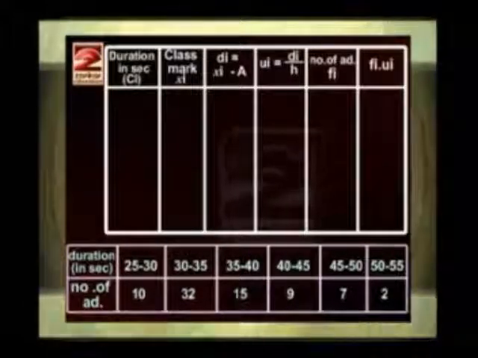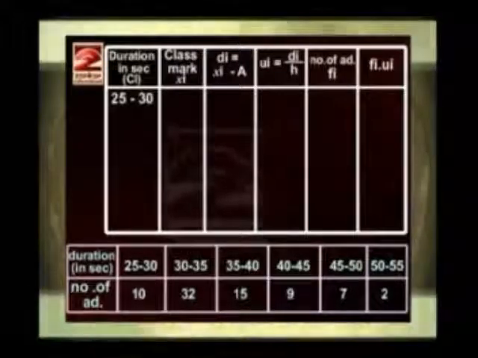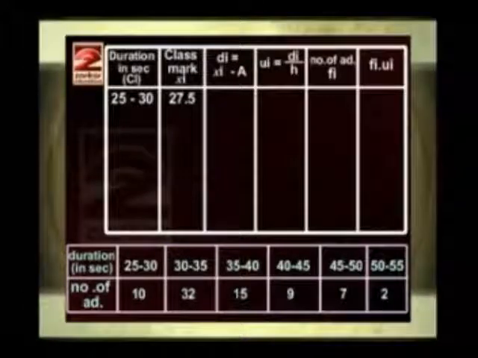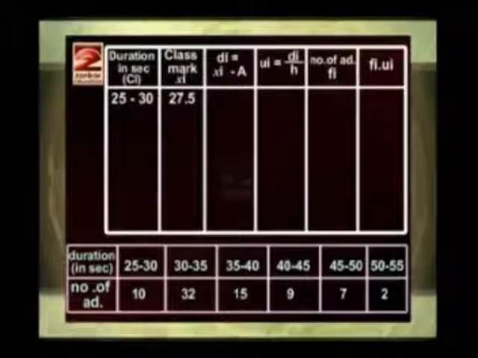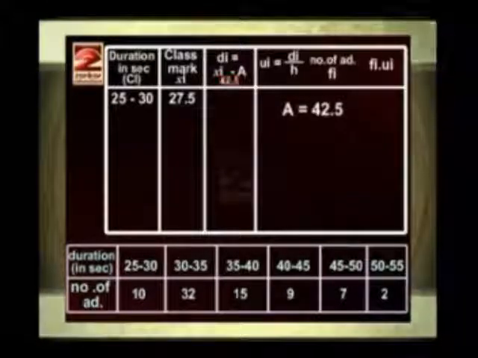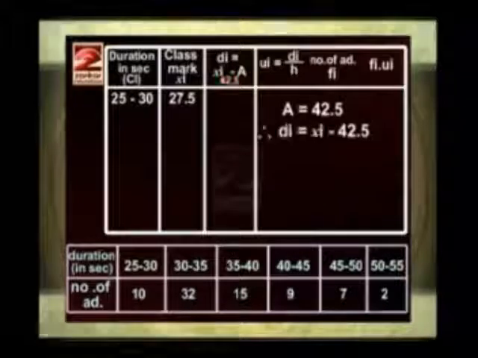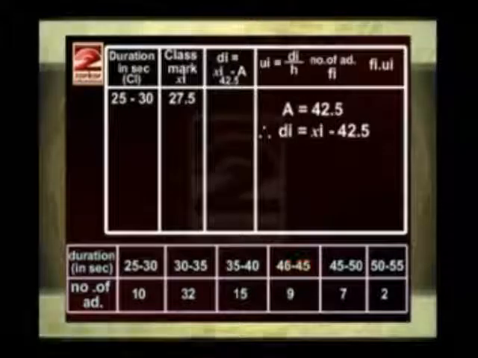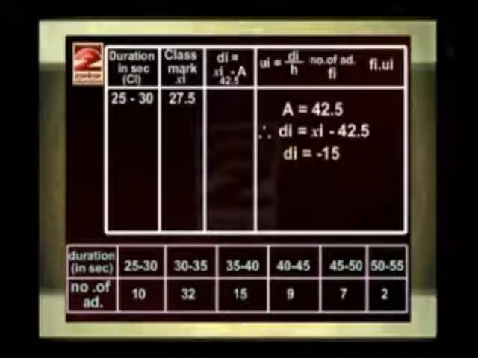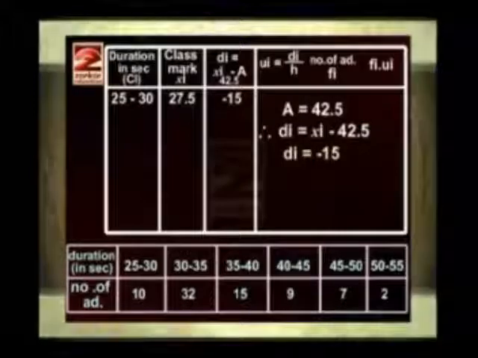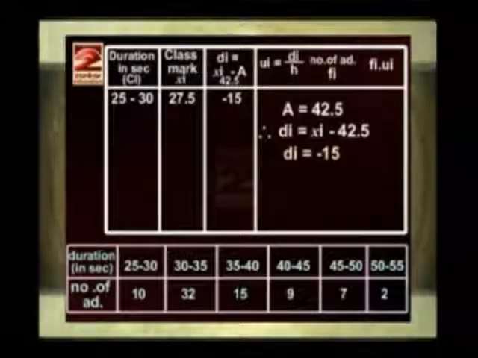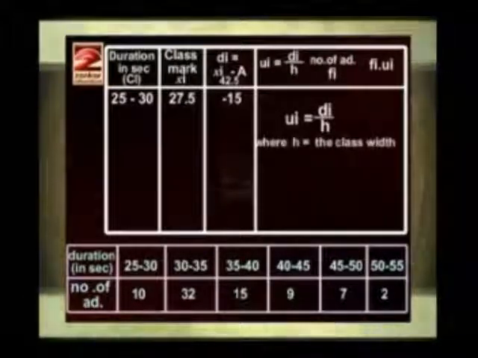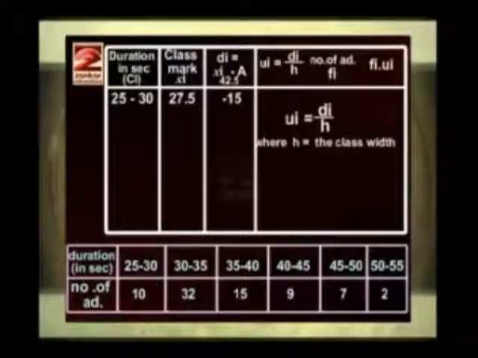So the first class interval is 25 to 30, class mark is 27.5 and here the assumed mean, that is capital A, is equal to 42.5 and therefore DI is equal to XI minus 42.5. So here DI is equal to minus 15. Then in the next column UI is equal to DI upon H, where H is equal to the class width.